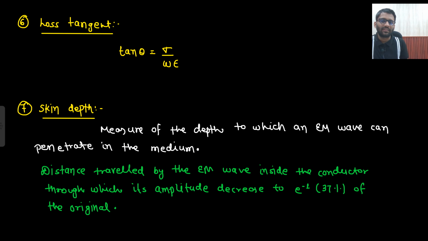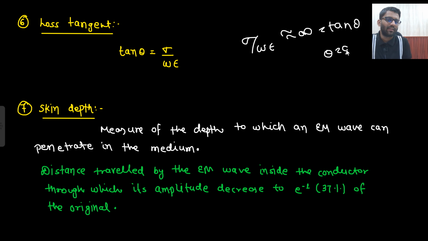What else? Loss tangent. So loss tangent tan theta is equal to sigma by omega epsilon. Now you will say that sir, sigma is very large, so we can put it equal to infinity, and then theta equals 90 degree we are getting. Okay, it is fine. It will be nearly equal to 90 degree only, but in some problems you will see that it might not be equal to 90 degree. Sigma is very much greater than omega epsilon, so nearly it would be infinity. If tan theta is infinity, then the angle is 90 degree. Yeah, it is fine, but let's not keep it.